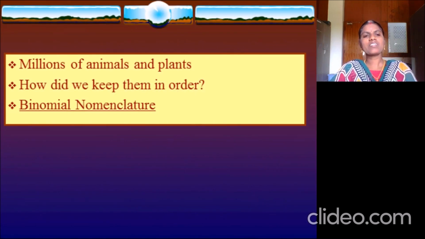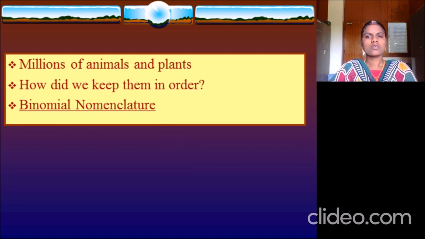Millions of animals and plants are there. Plants and animals are of different types. So, how do we keep them in order? There is a term called binomial nomenclature. I will explain this later.